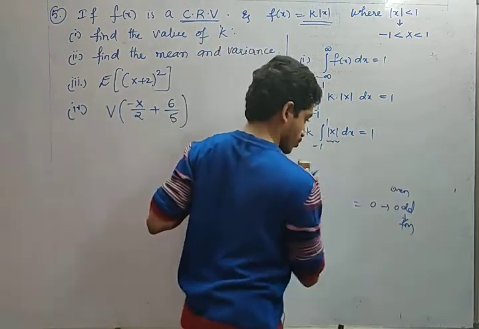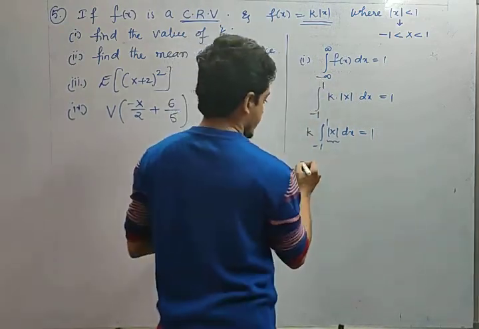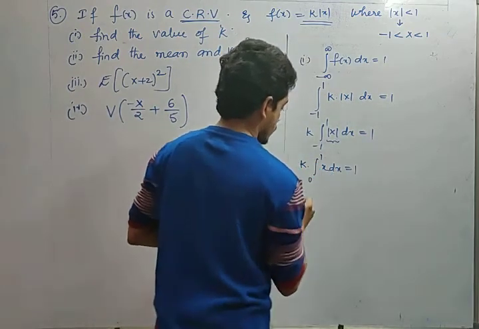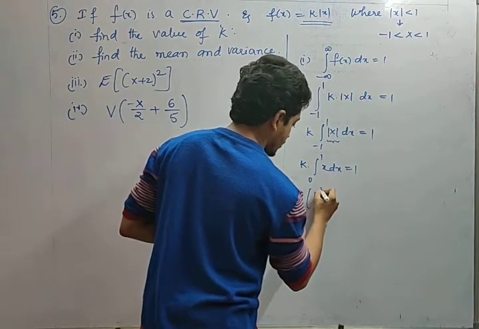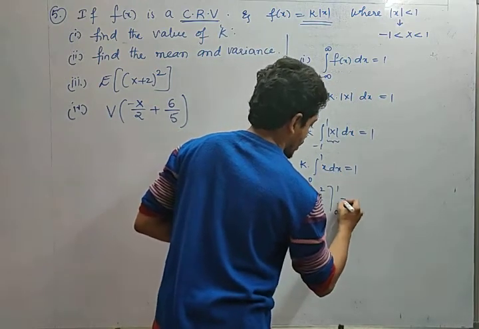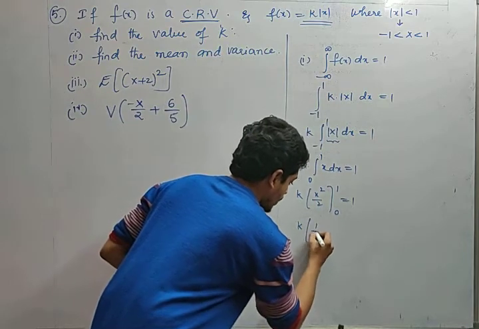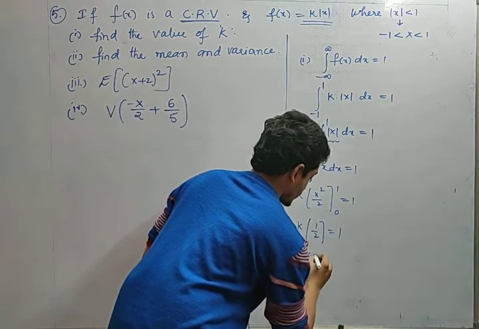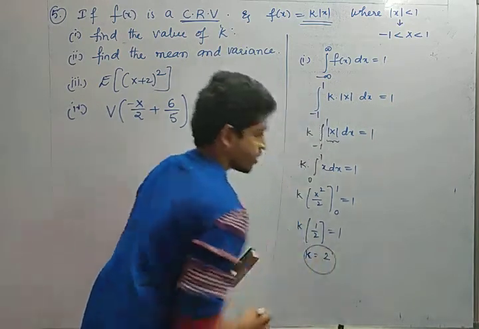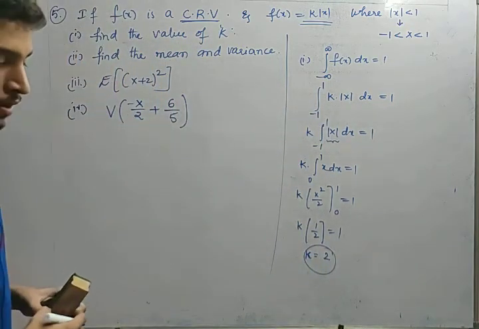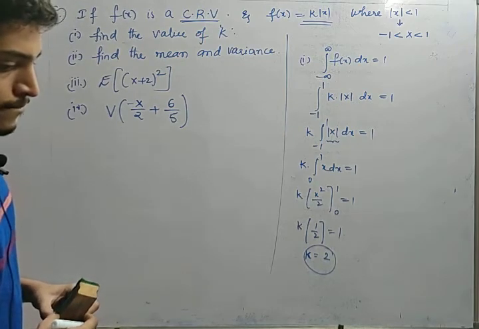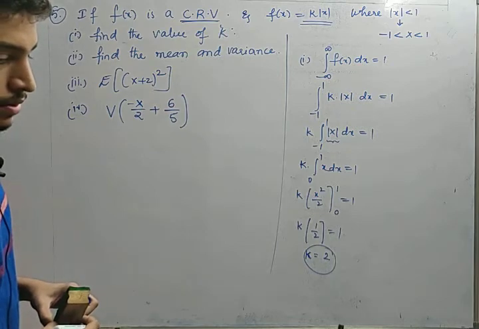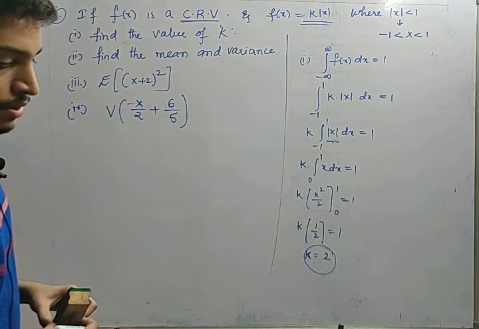So, by applying this rule, now what I am getting, k into integral 0 to 1 x dx is equal to 1. So, k into integral of x is x square by 2. What are the limits? 0 to 1 equals 1. K into 1 by 2 minus 0 by 2, that is nothing but 1 by 2 itself. K by 2 is equal to 1. What is the value of k, friends? It's 2. Yes or no? So I think it's kx square. I think it's, yes, the value is 2k, right?